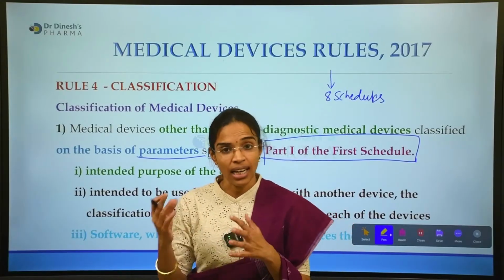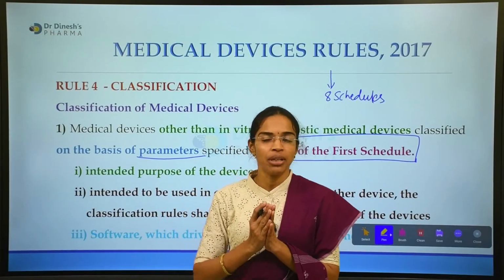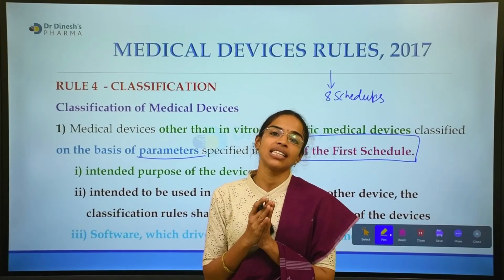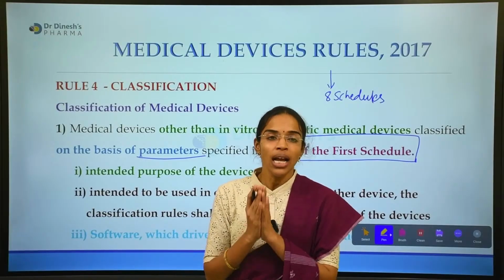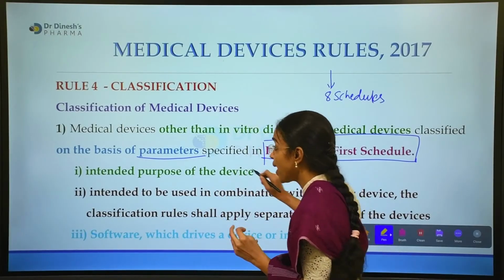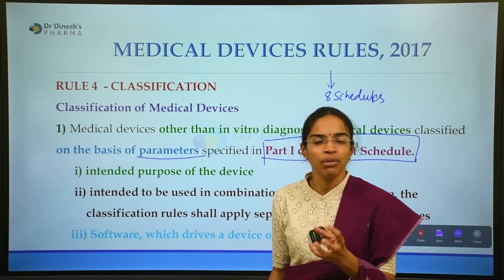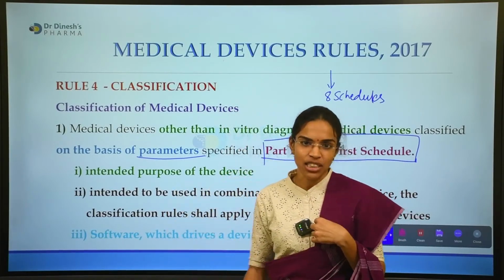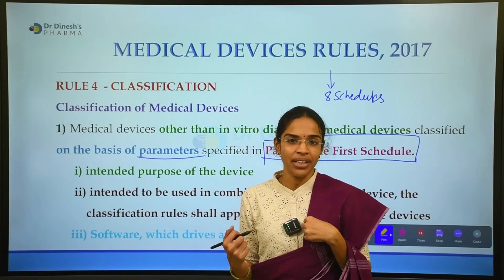There are many parameters, and we will discuss them while we discuss the First Schedule, but we will just go through the basis of the parameters. On what parameters, on what principles is this risk-based classification made? At least we should have an idea, right?